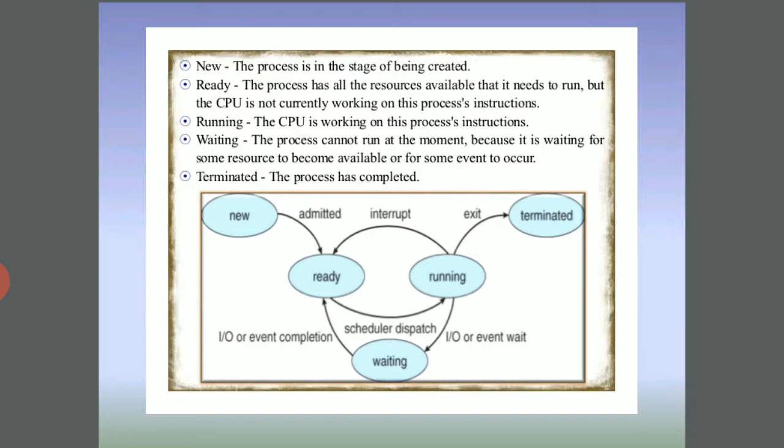Ready: the process has all the resources available that it needs to run, but the CPU, central processing unit, is not currently working on the process instructions. Running: the CPU is working on this process's instructions. Waiting: the process cannot run at the moment because it is waiting for some resource to become available or for some event to occur. Terminated: the process has completed. So new, ready, running, waiting, terminated. These are the definitions for working of this diagram.